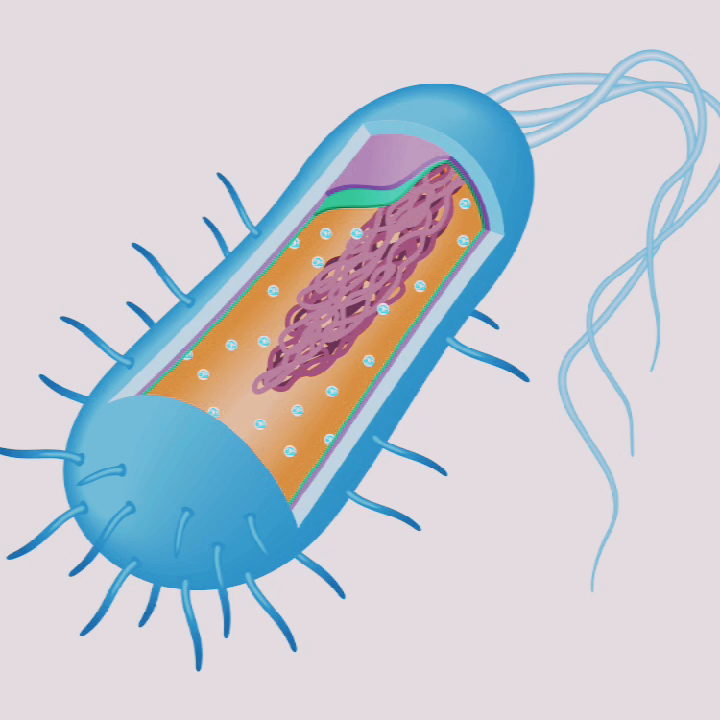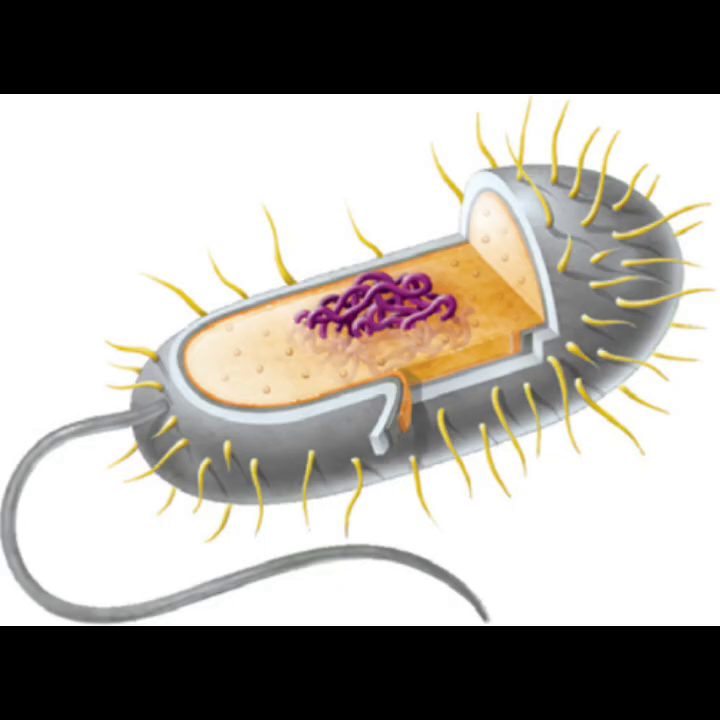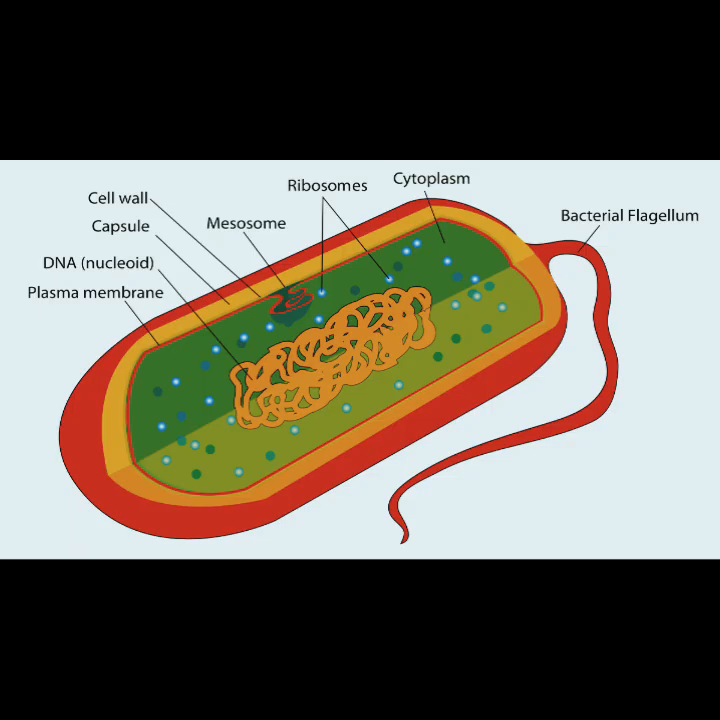All cells share four common components: the plasma membrane, an outer covering that separates the cell's interior from its surrounding environment; cytoplasm, a jelly-like cytosol within the cell in which other cellular components are found; DNA, the genetic material of the cell; and ribosomes, which help in protein synthesis. Some other components are pili, flagella, fimbriae, capsule, cell wall, mesosome, and chromatophore. So the question arises, what are the fundamental components of prokaryotic cells?